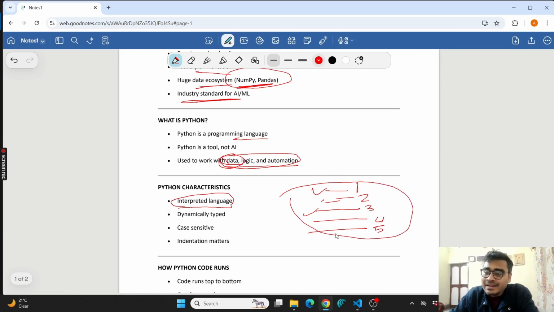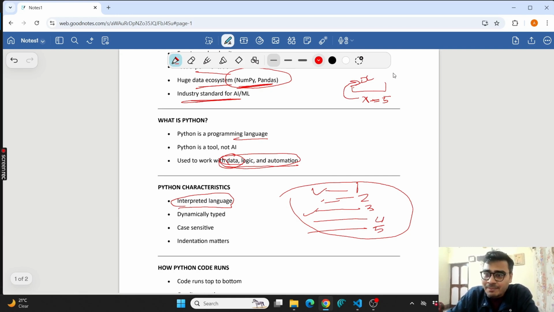It doesn't matter if, suppose you are writing a line of code, and then next you are saying that x equals 5. You are defining a variable, right? But if you are using x above the definition of x, then it won't work. It will give you an error. Why?